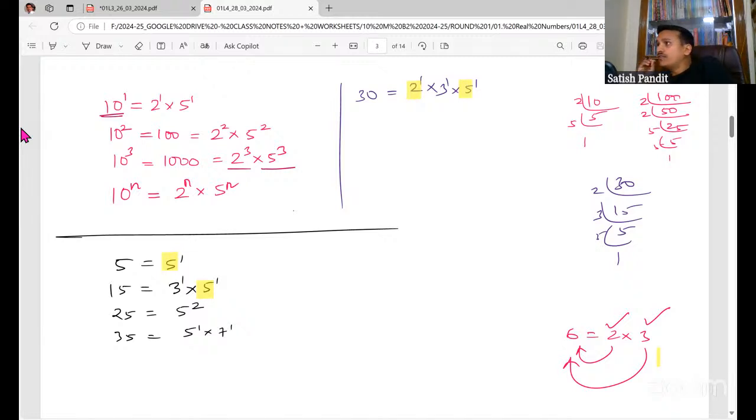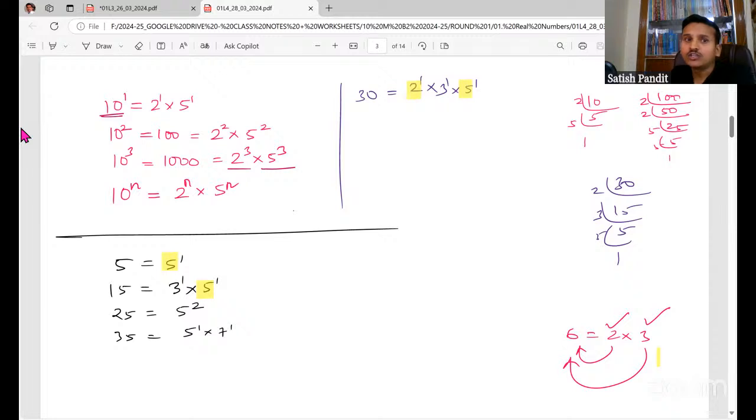So, whenever you are having 10 or multiples of 10, 2 and 5, I'm saying 2 and 5, not or, 2 and 5 will definitely be a factor of the given number. Whenever you are having 10 or multiples of 10, 2 and 5 will definitely be a factor of the given number, always. See, these are factors, right?